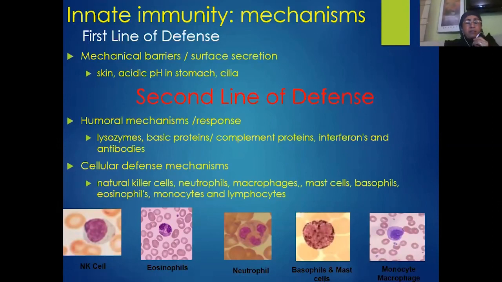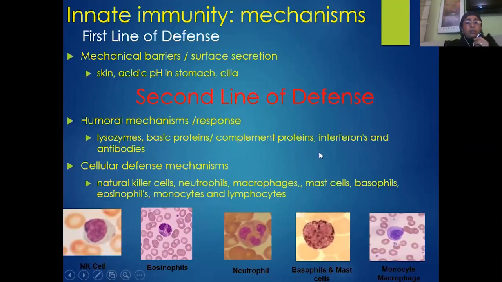Obviously, when the pathogen enters through the skin, because whenever the skin gets ruptured or when we get hurt, obviously the pathogens enter the tissues. So in the tissues, there is a readily supplied blood. So obviously, pathogens make their entry into the blood. So thereby they confront various types of plasma proteins, which include lytic enzymes called lysozymes, which are usually stored in the lysosomes of the cells. Then various other types of basic proteins called complement proteins.